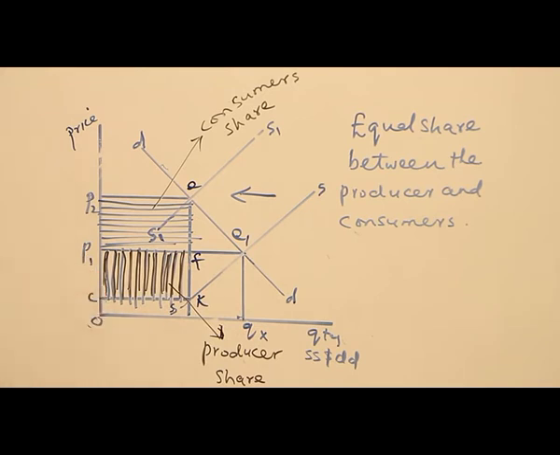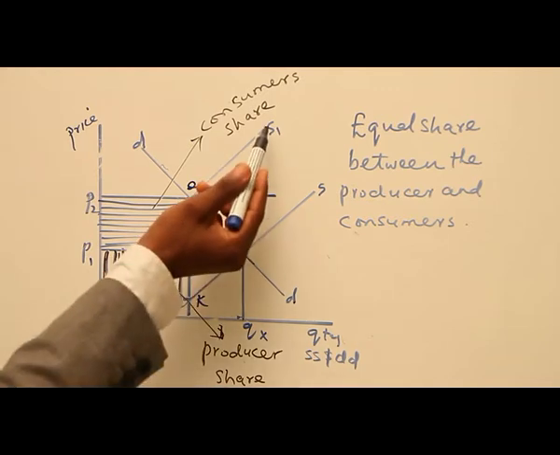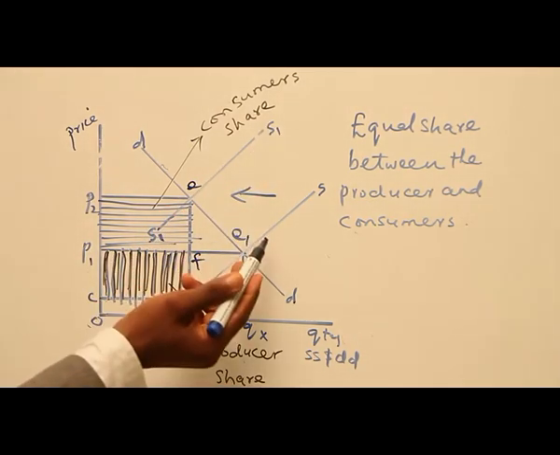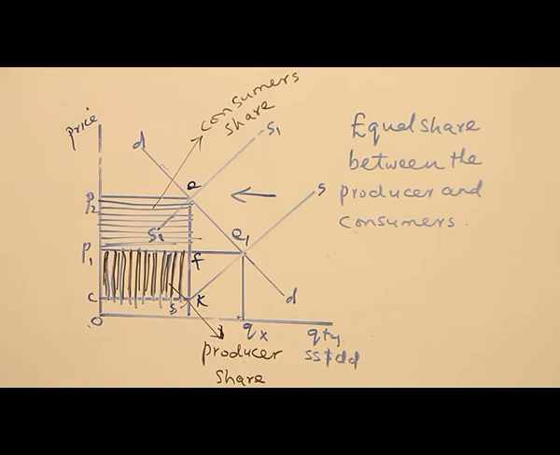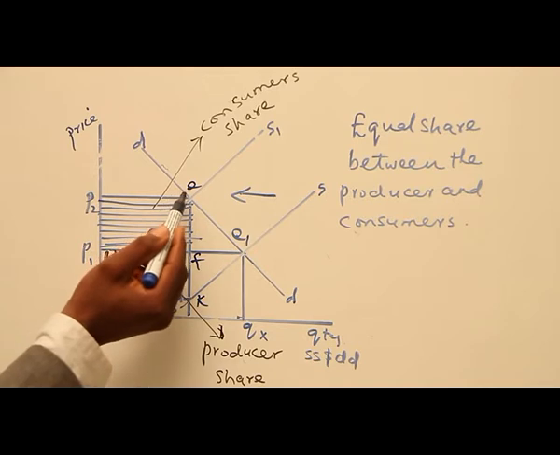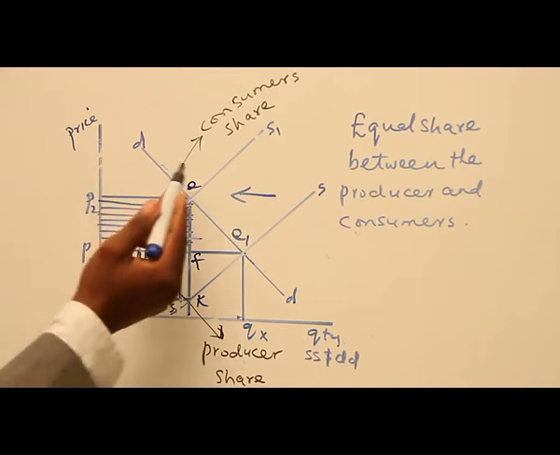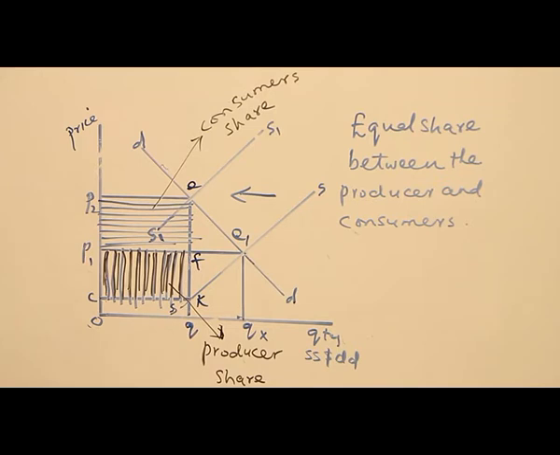Now, with tax imposed on the commodity, there will be a backward shift in the supply curve. That's why we have S1. The supply curve has shifted backward because of the tax. A new equilibrium point will be established. That is where we have point E, and the equilibrium quantity will be just Q, while the previous quantity is Q star. A new equilibrium quantity has been established because of the new equilibrium point. The equilibrium price will be P2.